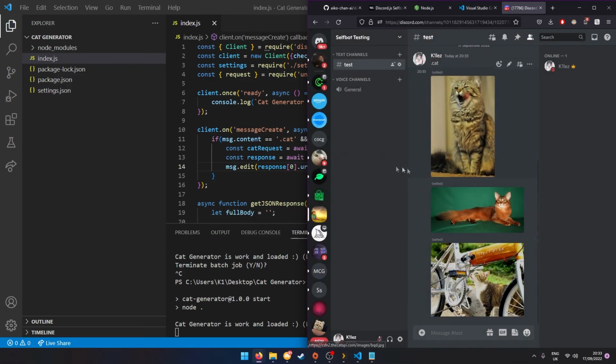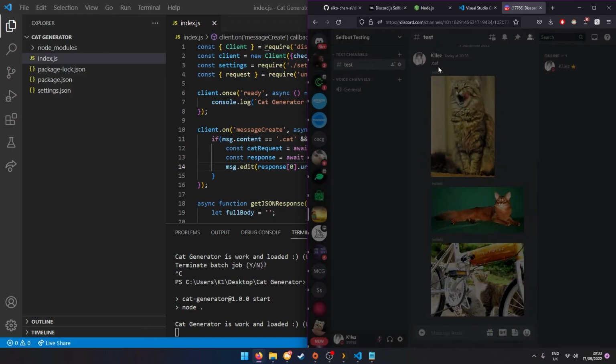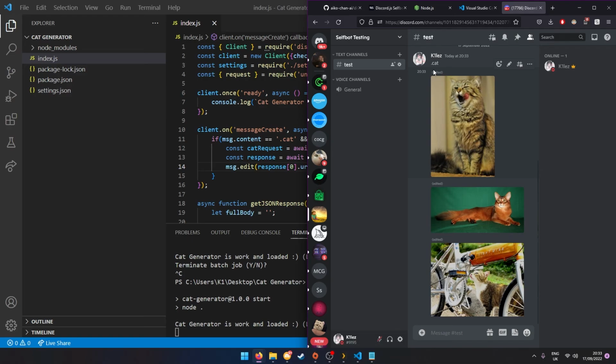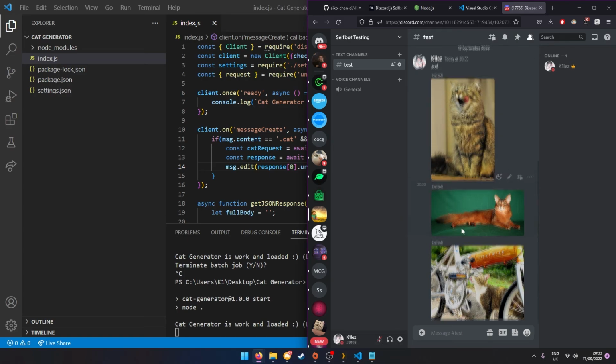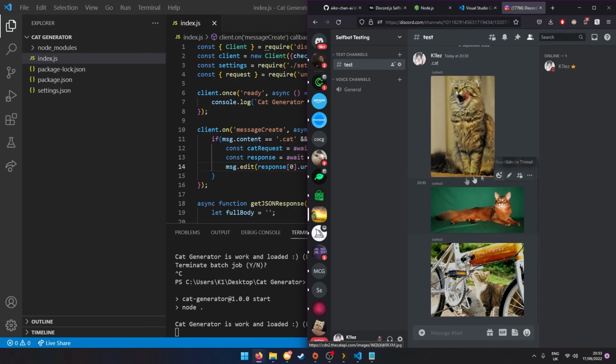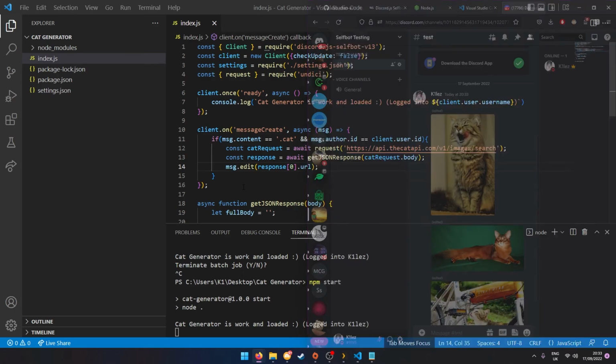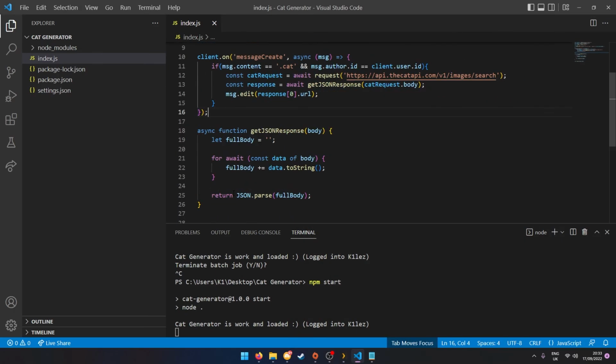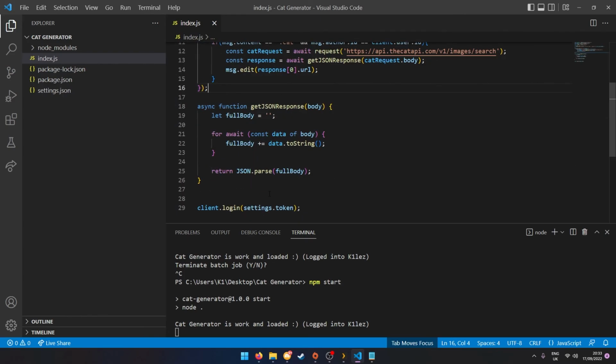So this is one way of doing it. You can also just delete this message and then send a new one, because this has an annoying little thing where it says edited, and sometimes it can fail. So that's how to make your own little cat generator Discord bot.